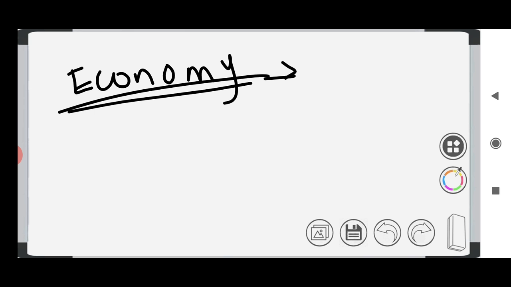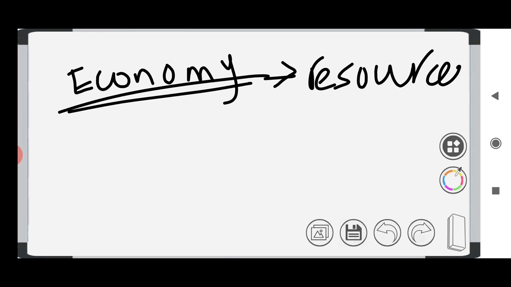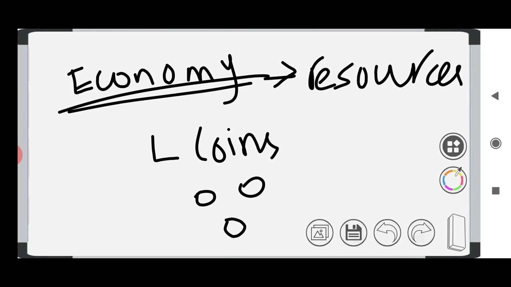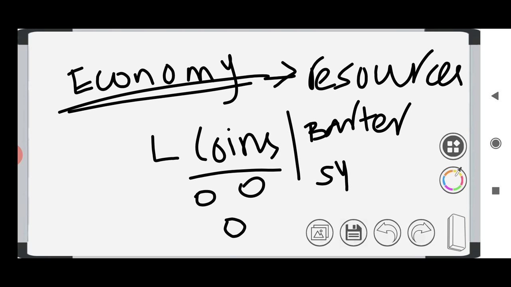So if it deals with resources, how and when did the economy concept start? You can have this doubt. We can say economy was introduced when coins were introduced. But coins were introduced during the later Vedic period, while during the early Vedic period itself we had a concept called the barter system. In the barter system, things will be exchanged. How will things be exchanged? Say you are having a bag of wheat and you need rice.